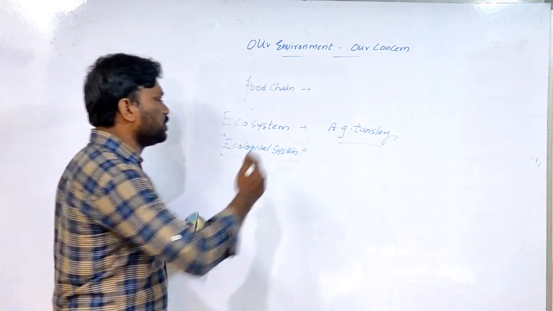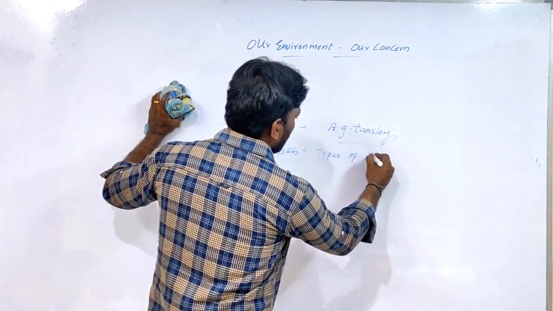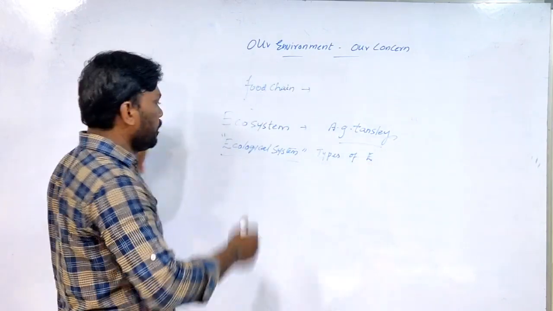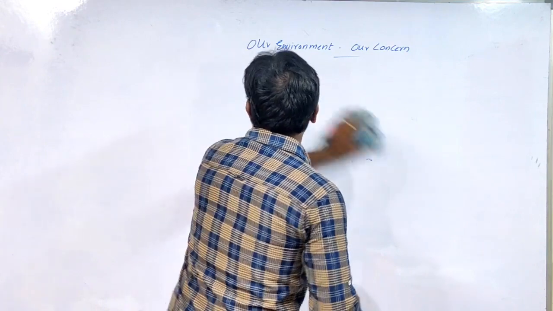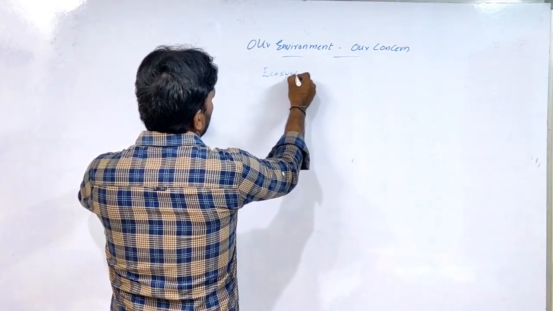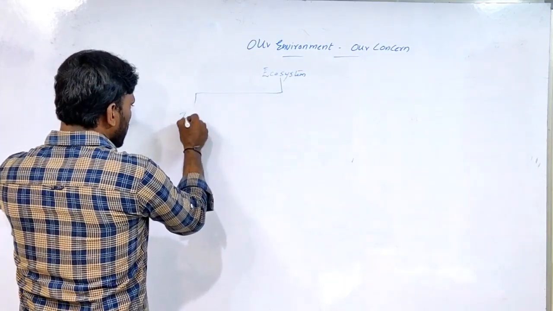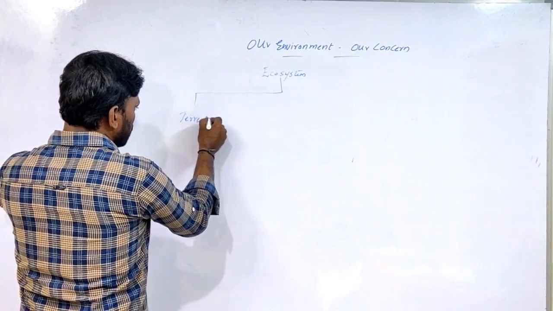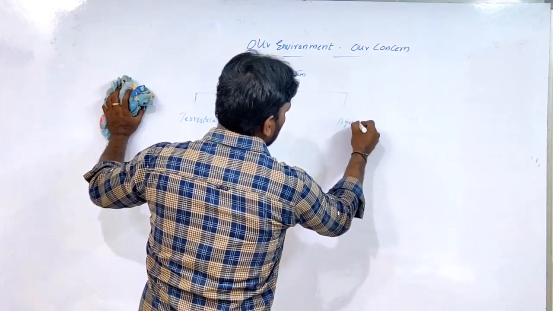And types of ecosystem. So I'll write it as a mind map. Okay, you completed this one. So ecosystem is divided into terrestrial ecosystem and aquatic ecosystem.